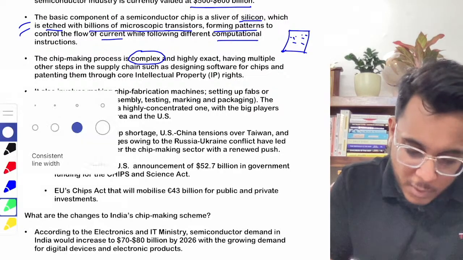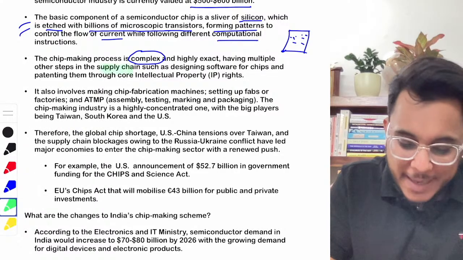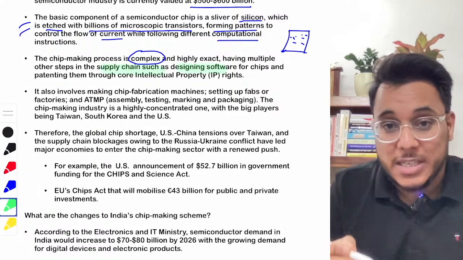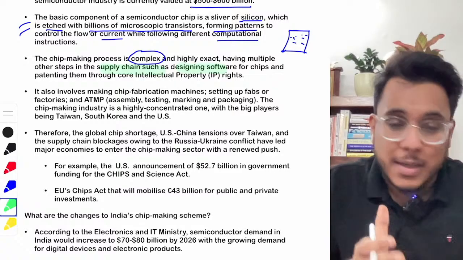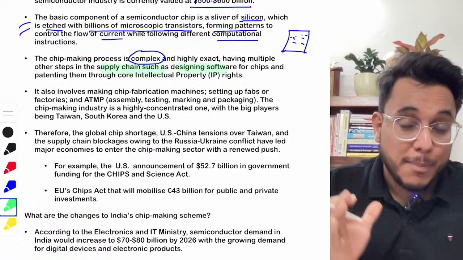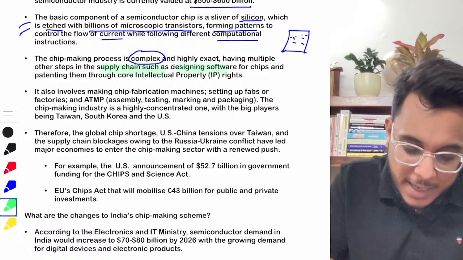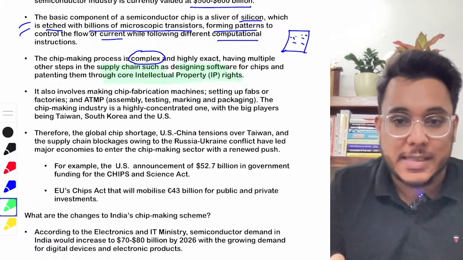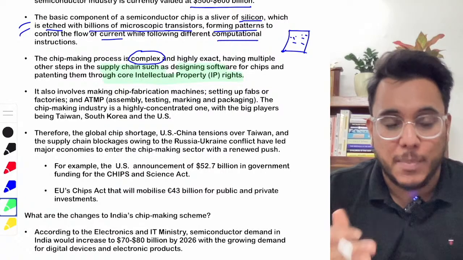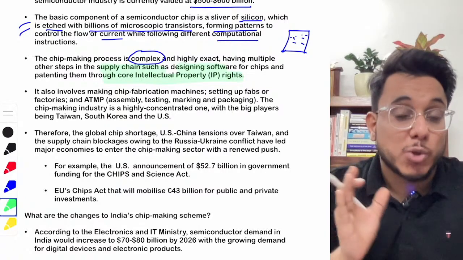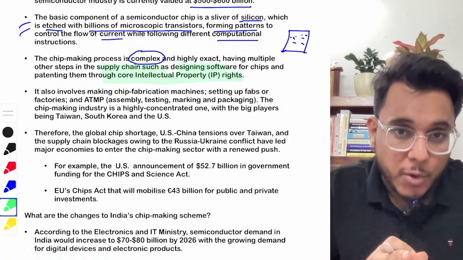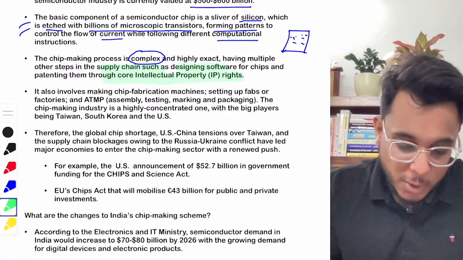For example, there is the supply chain. The components for the silicon chips are to be arranged, for example silicon, that is to be arranged. After that, IP rights. When you make a semiconductor chip, it is to be patented so that it can be used for a particular purpose, so IP rights are to be taken.